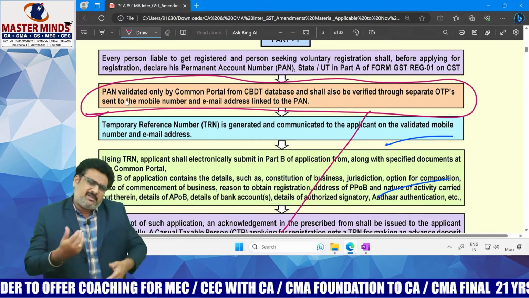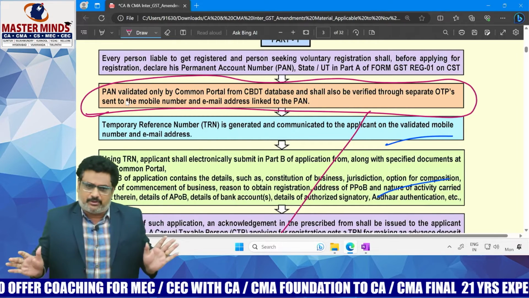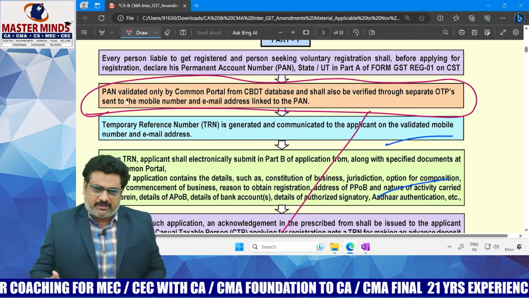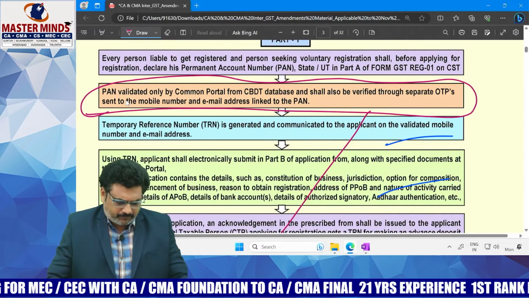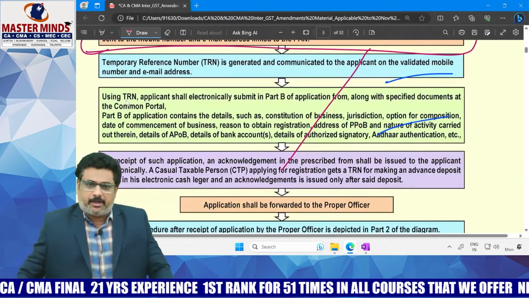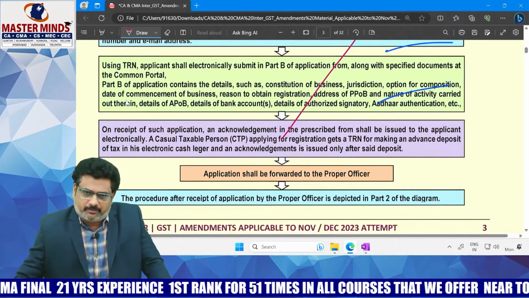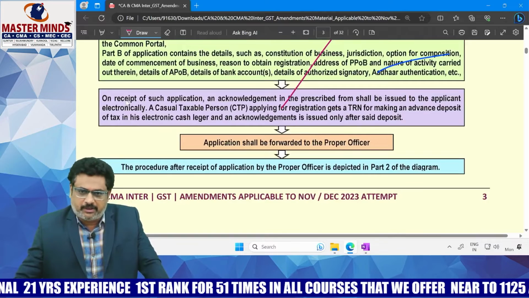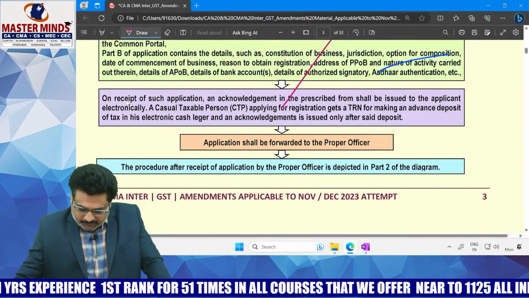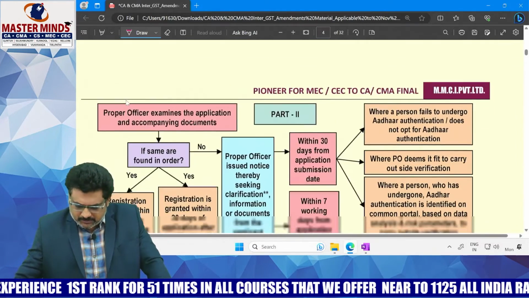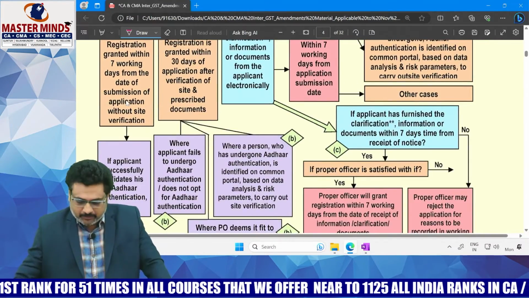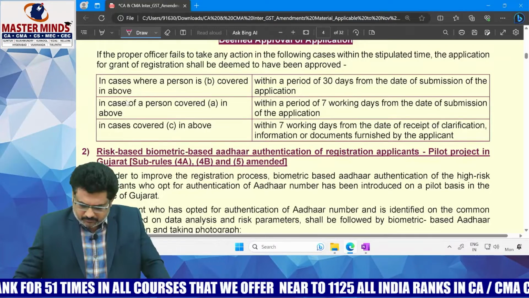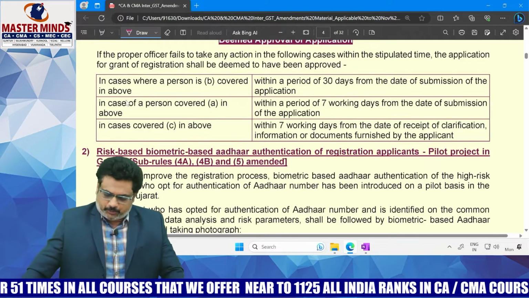Now the rest of the proceedings are similar to the previous procedure. Based on the TRN, Part B will be generated. Now the application will be forwarded to the proper officer. And the procedure remains the same.